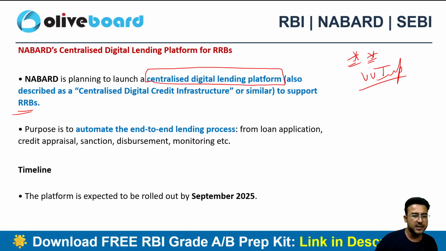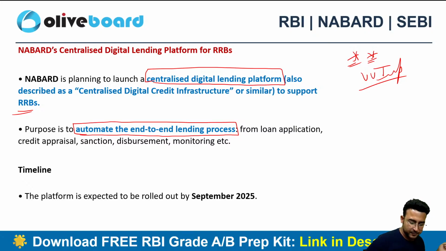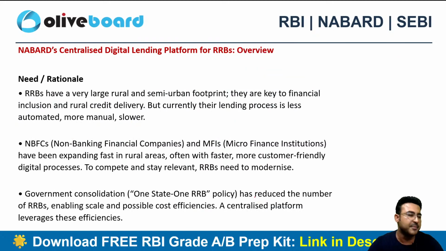What is the purpose? To automate the end-to-end lending process, because there are too many manual processes involved in RRBs, considering the clientele as well, right? So this will be rolled out by September 2025 itself, can be important for your examination again.